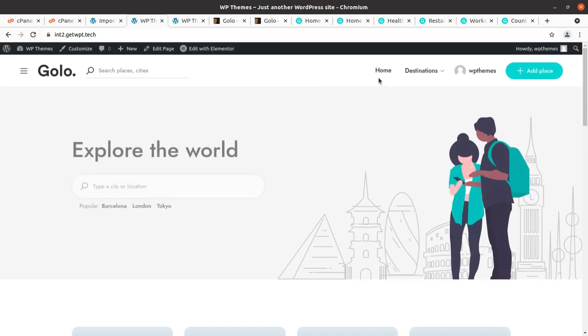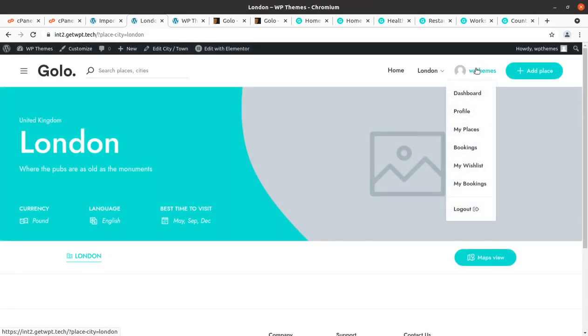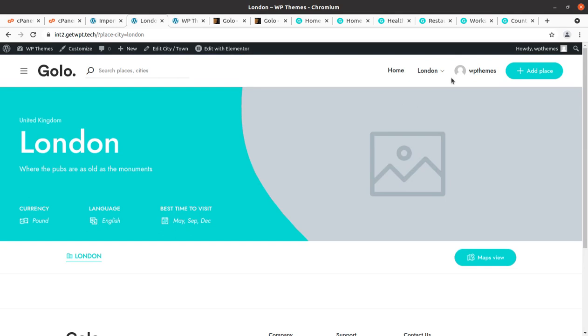Okay, so it is a city guide, and you can select the destination and accordingly the page will change. Okay, it is great. And so profile pages, my places, bookings, my wish list, and such things are here. Okay, we got a complete directory listing website here, and we just need to put in the data about the listings.